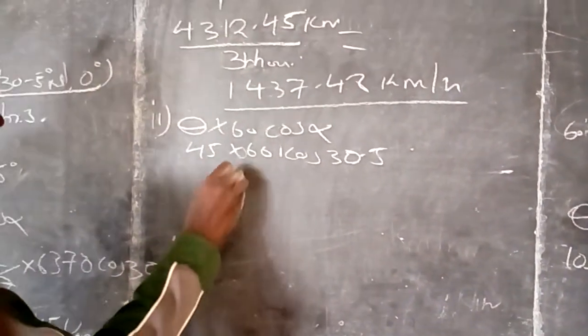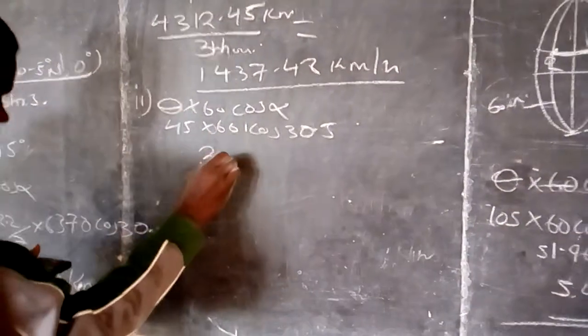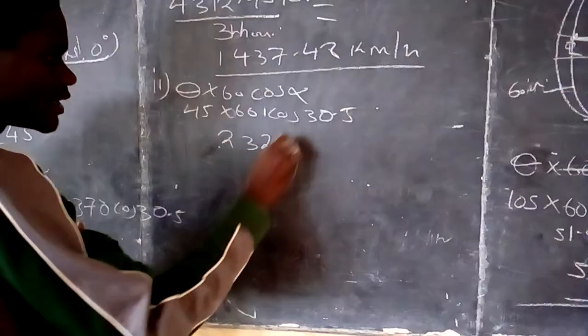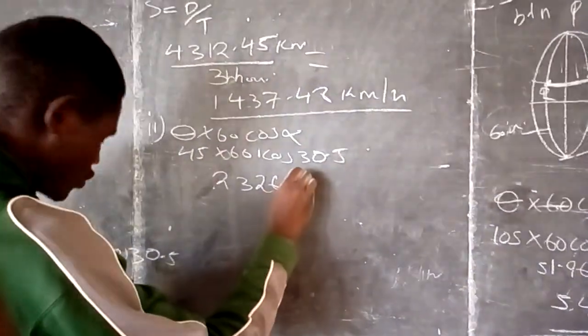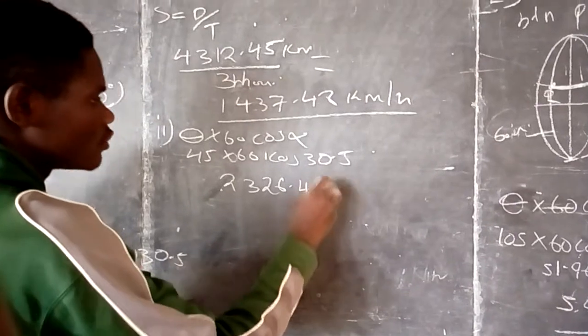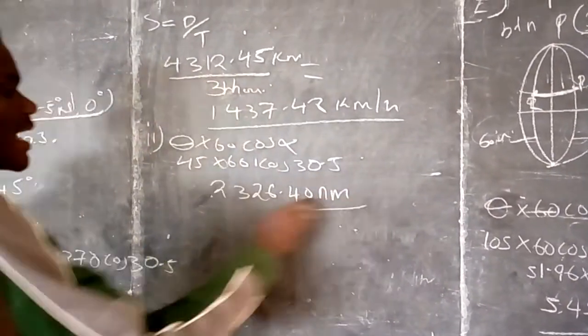I found now that distance is 2,326.40 nautical miles. I have that one.